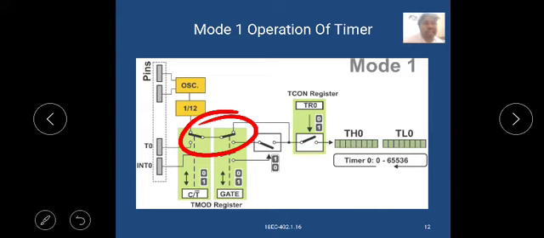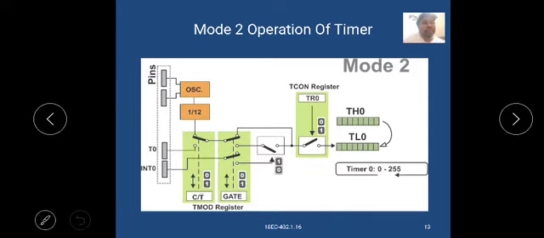You can clearly observe the TMOD register, the gate 0 or 1, then it directly starts. TR0, the TCON register, TH0 and TL0, based on the mode of operation, timer mode 1.